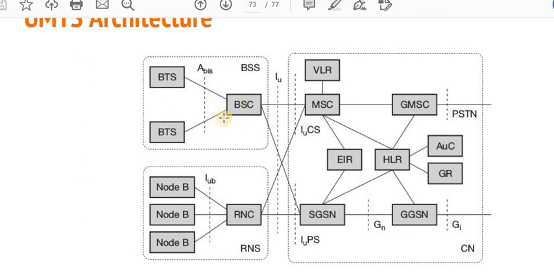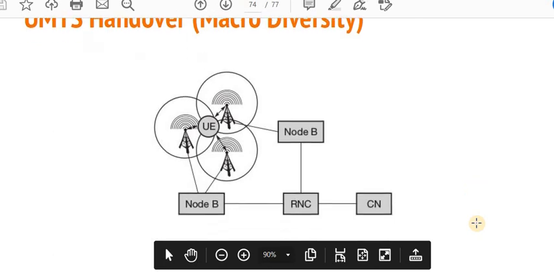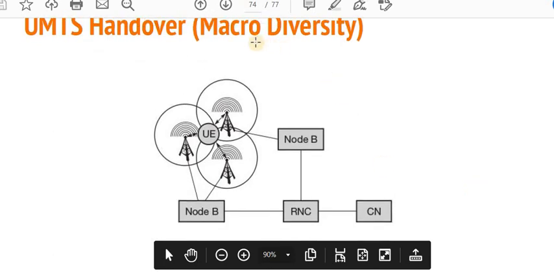Suppose I am on a call and simultaneously want to access my data, that is, connect to the internet. In this case the BSC will communicate to the SGSN. Then the SGSN will update its HLR and the authentication center according to the location and provide the data services. So this is the overall architecture of the UMTS. This one is the circuit switching technology, called PSTN, and this one is the packet switching technology. Then, how is the handover made? The UMTS handover is called micro diversity.